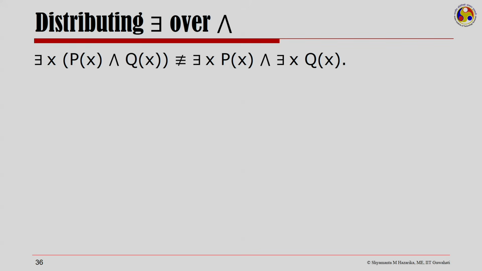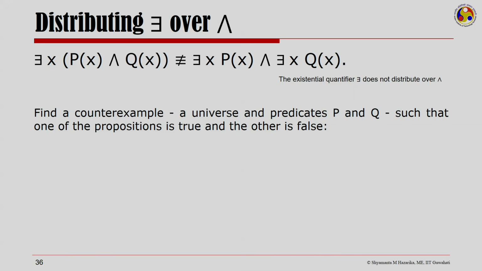Now, let us look at distributing the existential quantifier over AND. There exists x, Px and Qx is not equivalent to there exists x, Px and there exists x, Qx. What it means is that the existential quantifier does not distribute over the AND. We need to find a counter example, a universe and predicates P and Q such that one of the propositions is true and the other is false. Then literally we would have shown this.